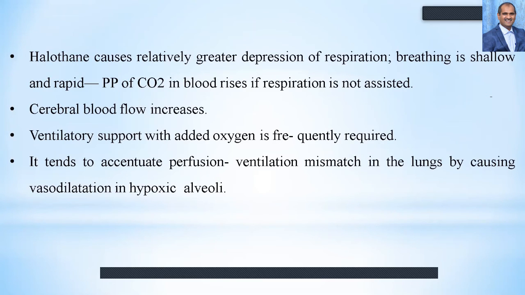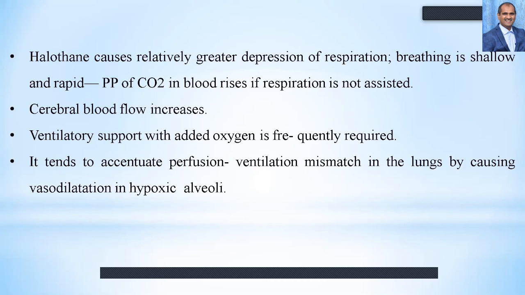Halothane causes relatively greater depression of respiration. Breathing is very shallow and rapid, and the partial pressure of carbon dioxide in blood rises if respiration is not assisted by administration of oxygen. Cerebral blood flow increases, and ventilatory support with added oxygen is frequently required.